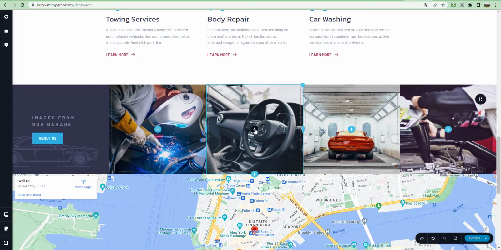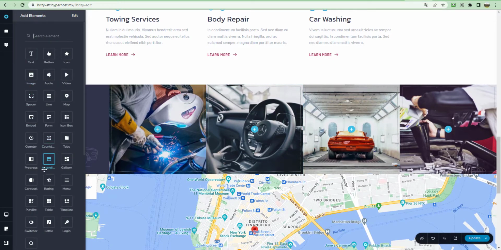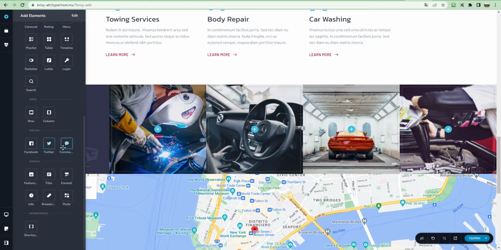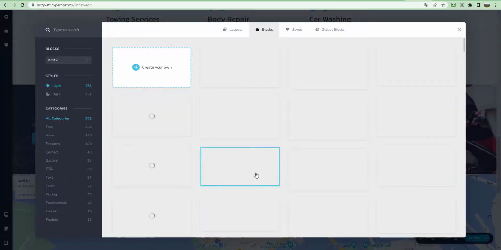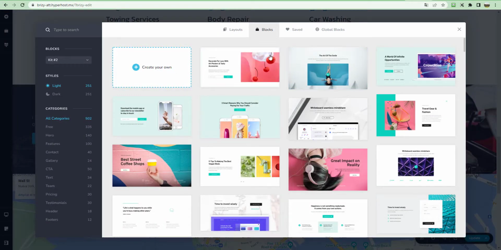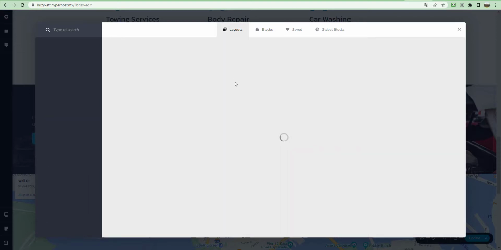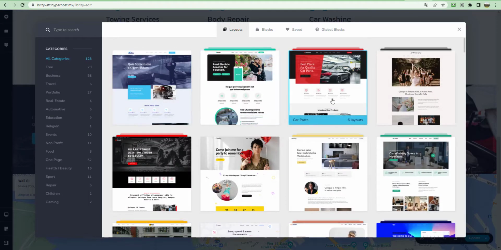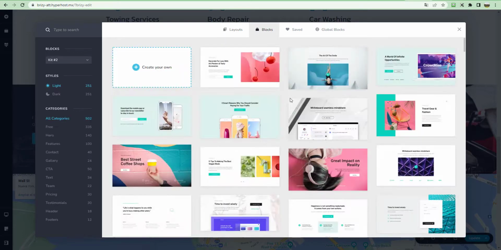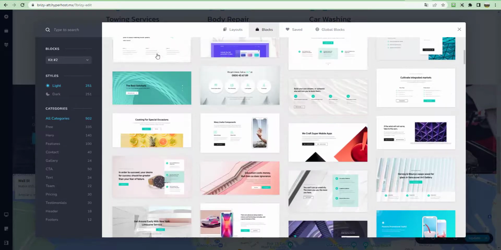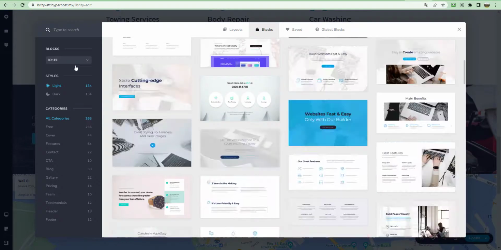If you want to add something, you just click on add, and you can add any element that you want from here. You can actually embed your social media web pages from here. Or you can add sections, blocks, or layouts. Layouts is for blank pages. So this would import an entire blank page. Not blank, like a demo, like this one, but an entire page. Blocks allow you to import just the things you want. You can have them here by kit numbers.